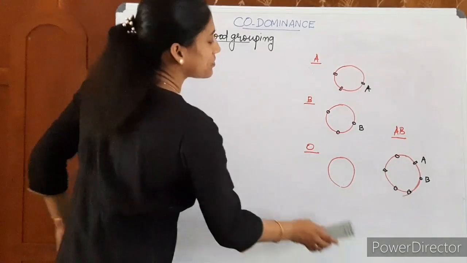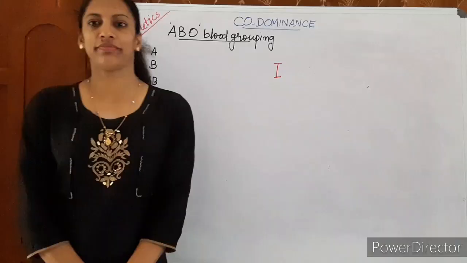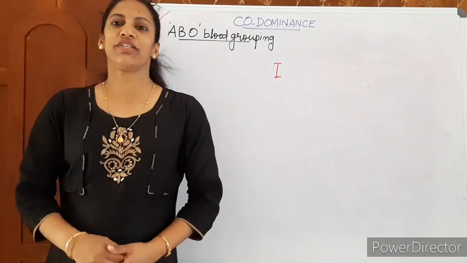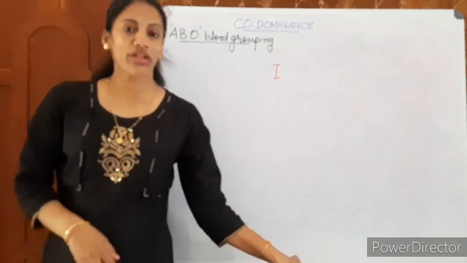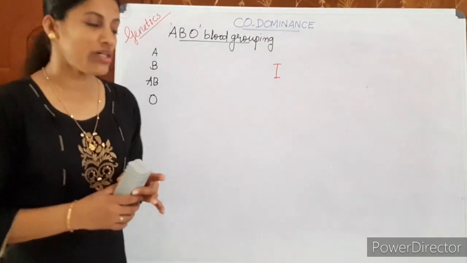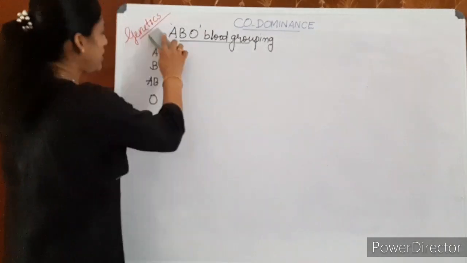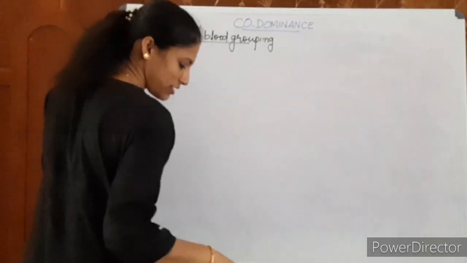Okay. Then we will discuss the genetics of this. So understand what determines the presence or absence of these sugar polymers on the surface of RBC. Okay, let us discuss this.